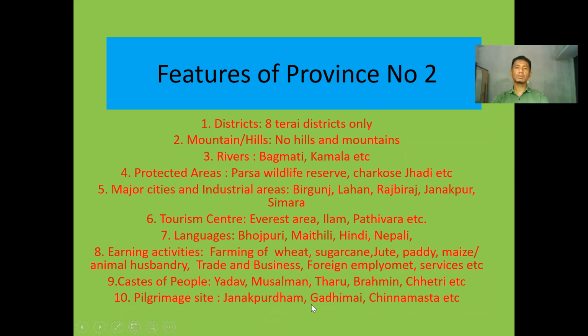Pilgrimage sites: look here, Janakpur Dham is very much popular. Similarly, Gadimai is very much popular, where thousands of animals are killed at a time in one fair. Such a fair used to be held. It is criticized widely by Nepalese people these days. Chinna Mosta, another temple, another religious site, is very much popular there in province number 2. These have really beautified the province number 2, and if these religious sites, natural resources, and so many other cultures, traditions, and so on are utilized properly, definitely province number 2 can also be developed.